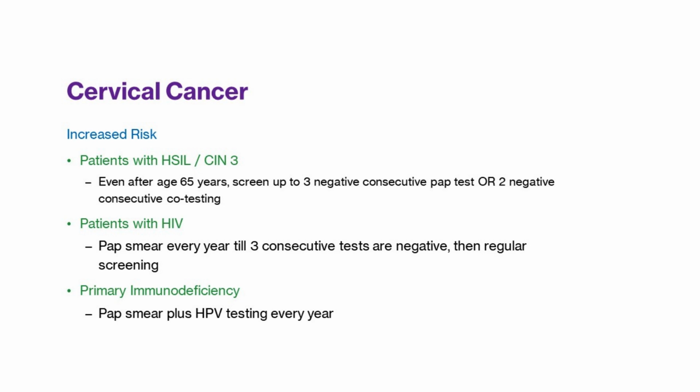Usually the screening starts at the age of first sexual intercourse or age of diagnosis of HIV. In patients with primary immunodeficiency, the pap smear plus HPV testing is done every year. The screening usually starts at the age of first sexual intercourse.